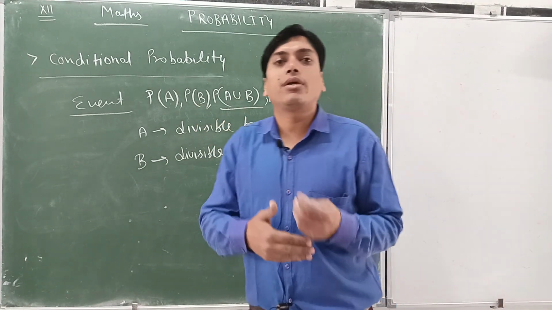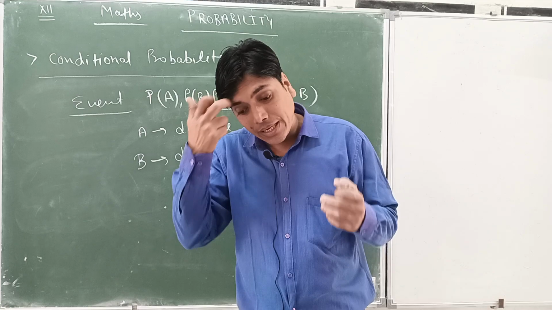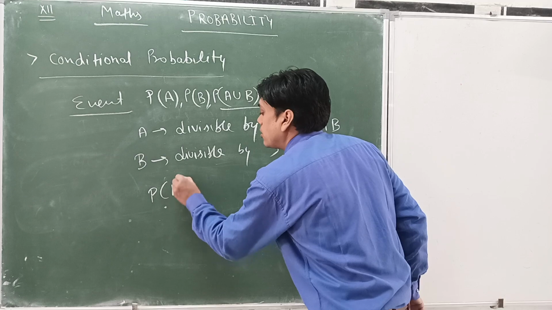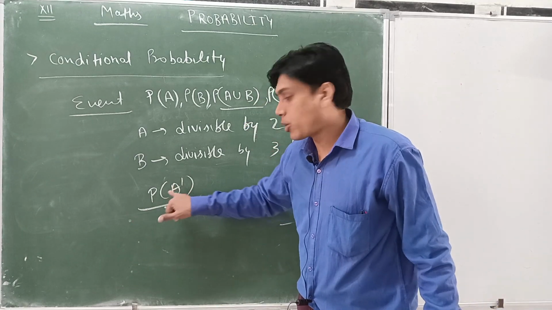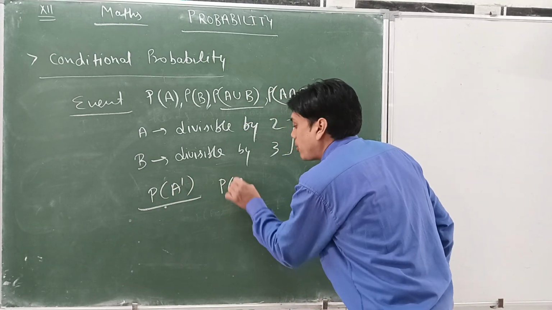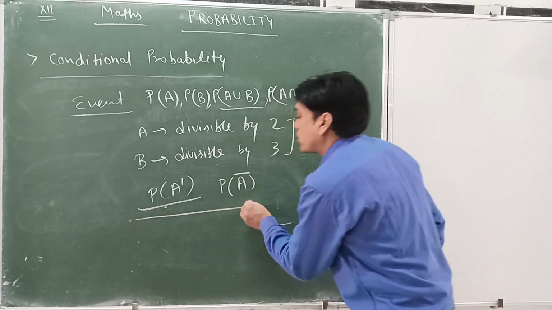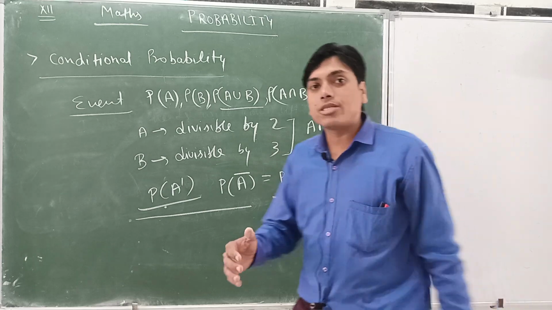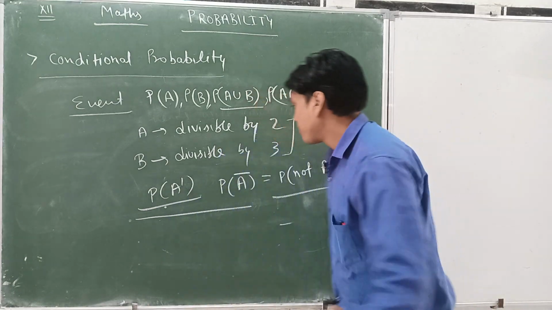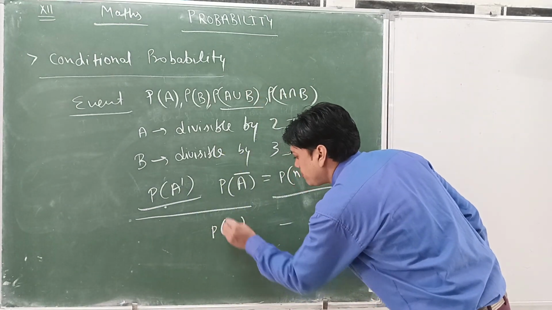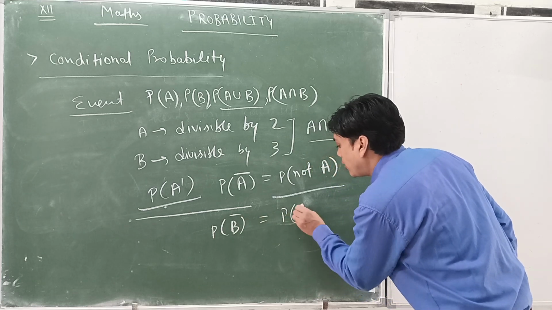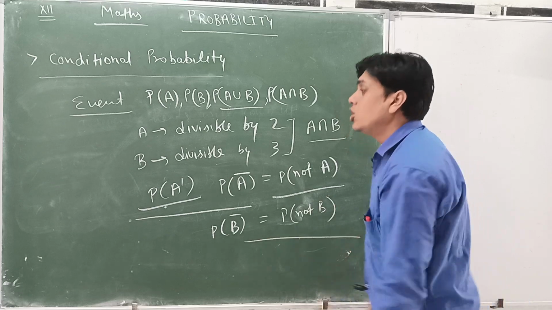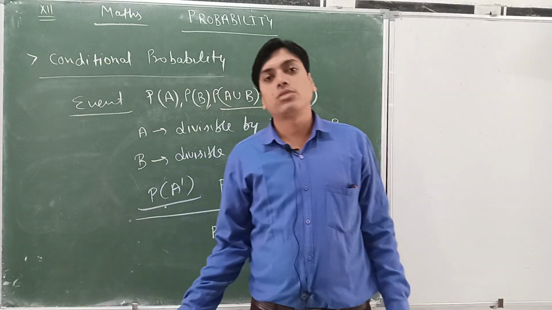And another thing that can happen: any student can represent the situation like not A. It is shown like this: probability of A dash, or probability of A bar. Both represent probability of not A. Not A means A will not happen. Probability of not B means B will not happen. So these are the basic concepts.